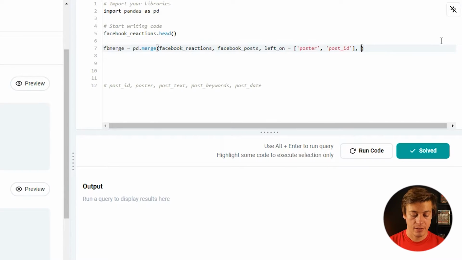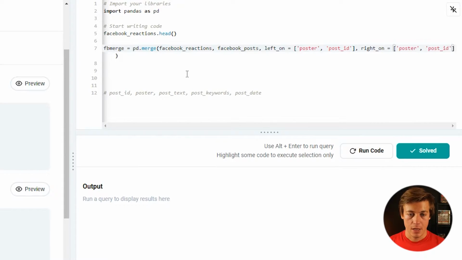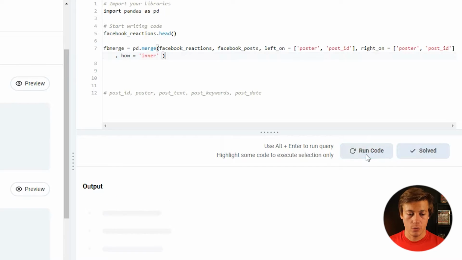Now we need to do our right. So put right on, and honestly, it's going to be the same thing, right? So poster is the same, and then post ID is the same. So I can literally just copy this and paste that there. And then now we need to do how. So how equals, and I'm going to do inner. So if you're familiar with different joins, inner will only show the exact results that are in both of these, and we're not going to expand this outwards. So let's see how this works.